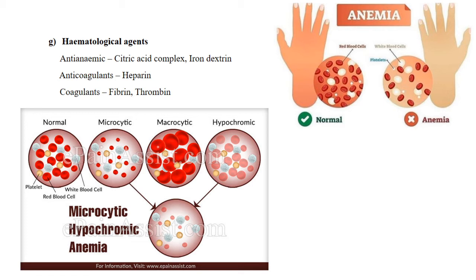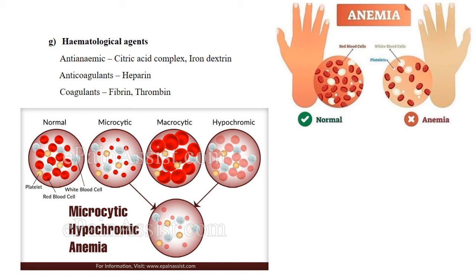So blood disorders such as anemia, or not being able to coagulate, will result in bleeding, more bleeding, loss of blood, and that will be fatal to our life.